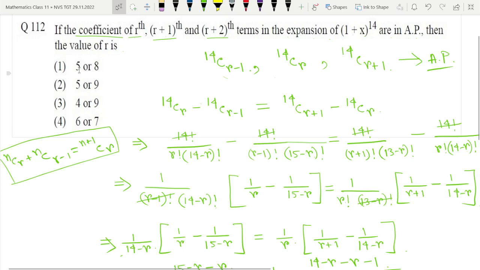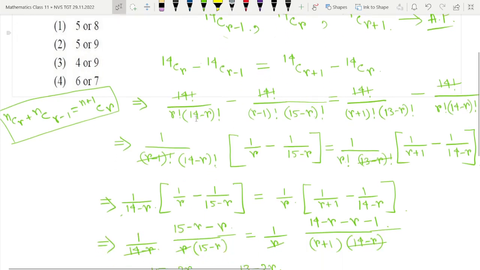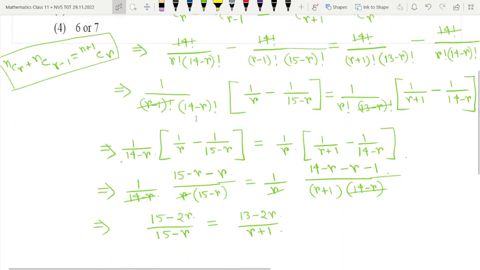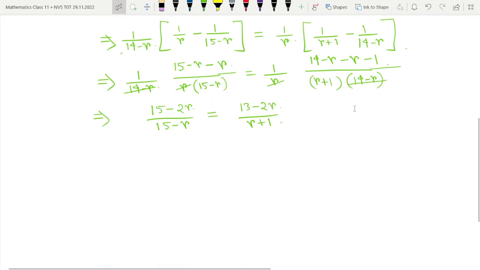If we check for 5, then options 1 and 2 both may be correct. We will check 8, or let's check 5, no problem. If we check 5, then what we will get, r is equal to 5. Put r is equal to 5 on both sides.